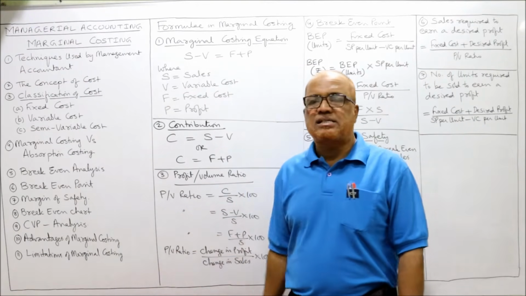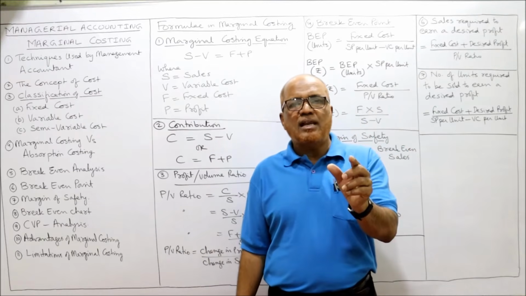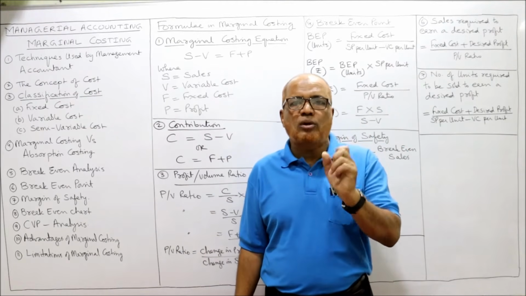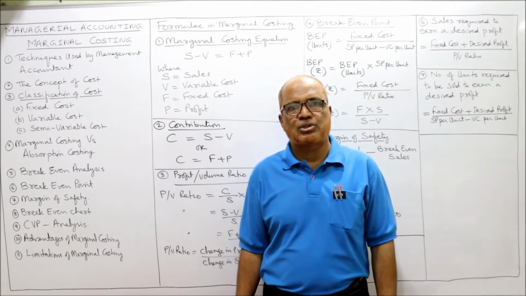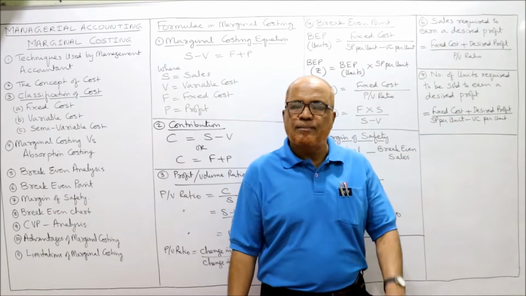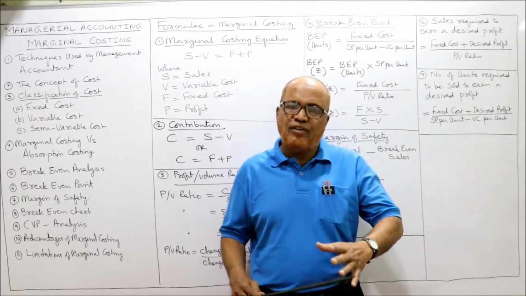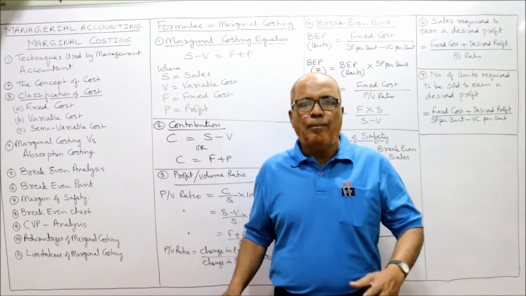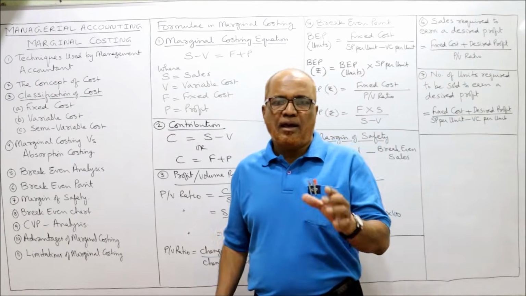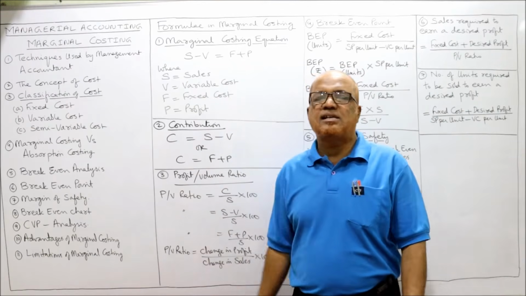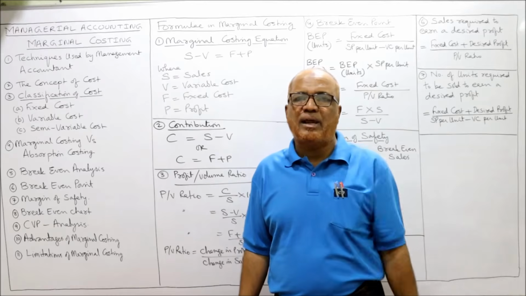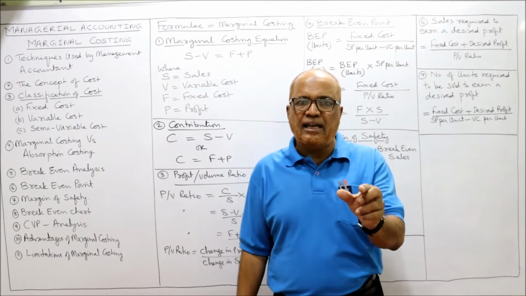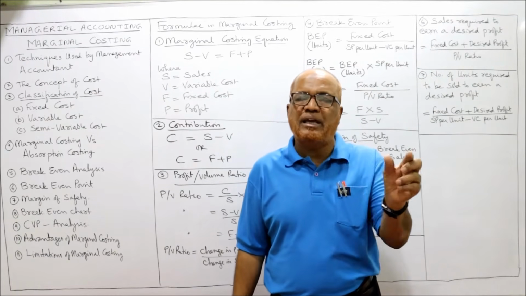Now, break-even analysis. The break-even analysis is a vital tool for the management accountant for taking a number of decisions. So what is this break-even analysis? Two views are there. The narrower view says break-even analysis is concerned with ascertaining the break-even point, finding out the BEP.